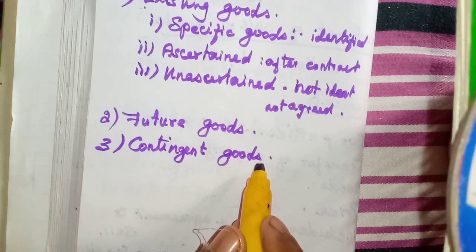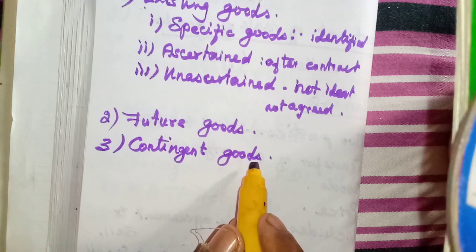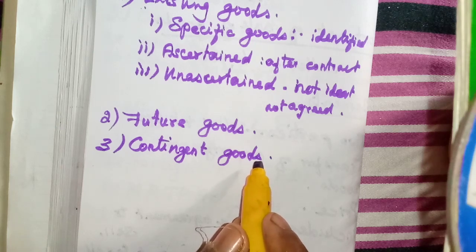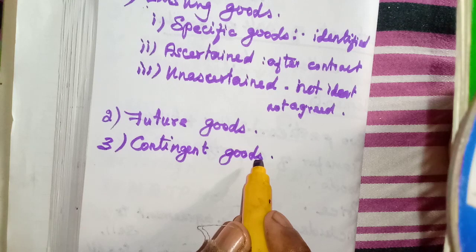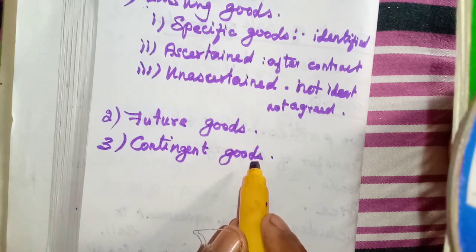One example: for a marriage wedding feast, a person may place an order for many things, and they may say, if that wedding function is performed on a particular date only, then I will deliver all these goods.